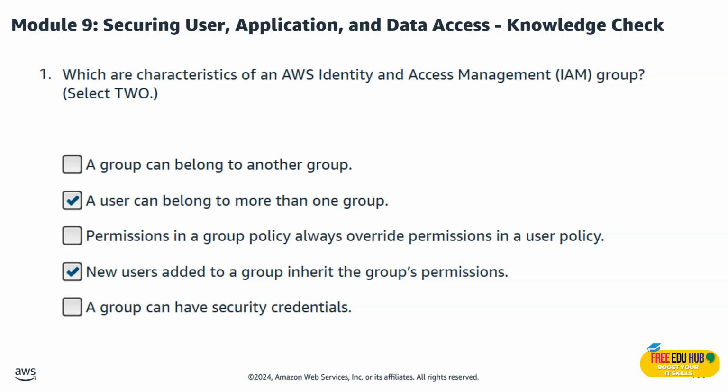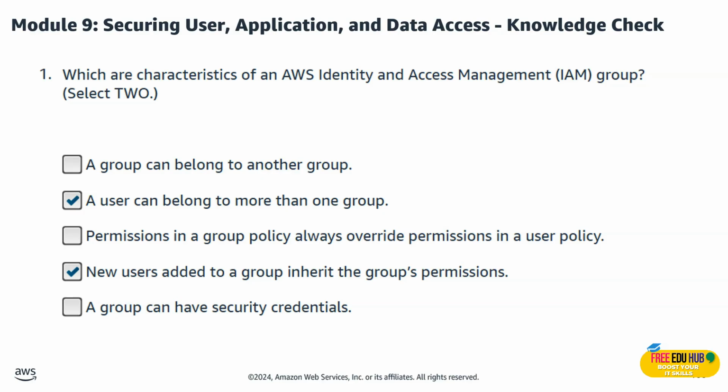It says, which are the characteristics of an AWS Identity and Access Management group? There are two answers for this one. A user can belong to more than one group, and new users added to a group inherit the group permissions. The reason is that IAM allows a user to be in multiple groups and users automatically gain all permissions assigned to the groups as they join.